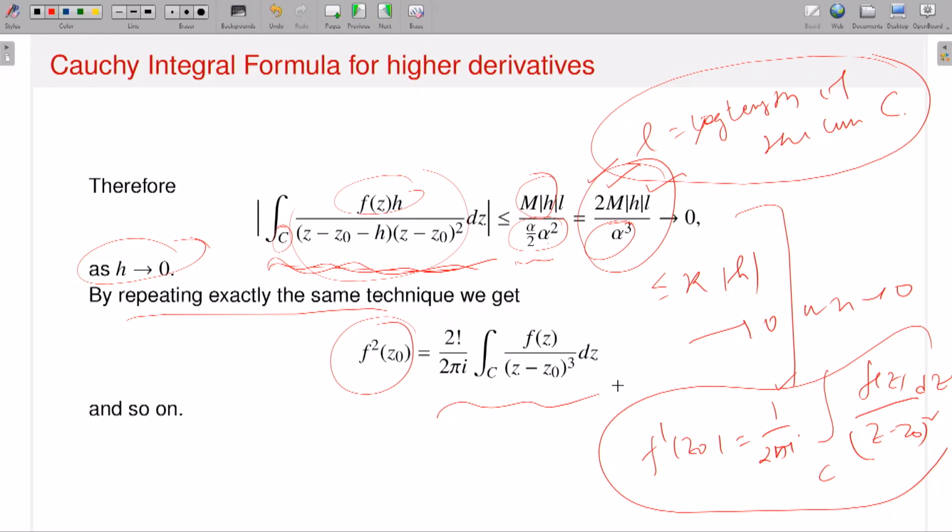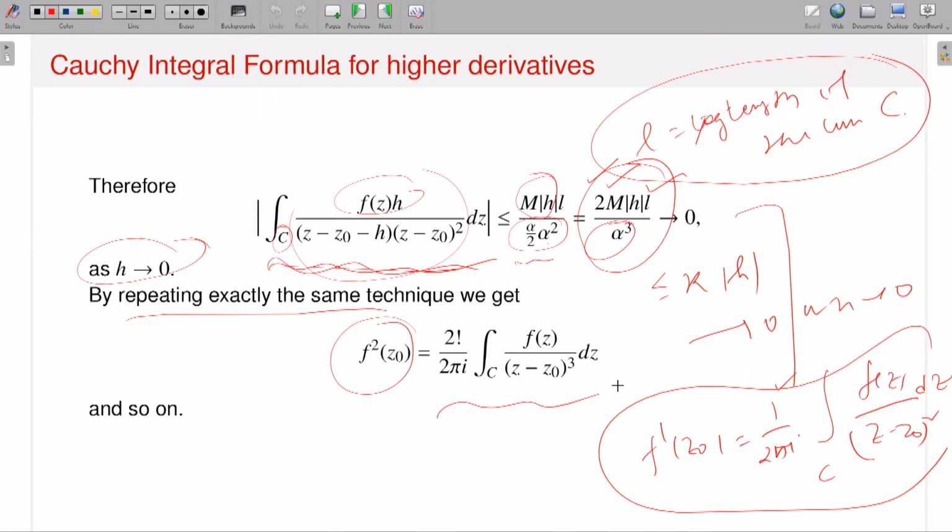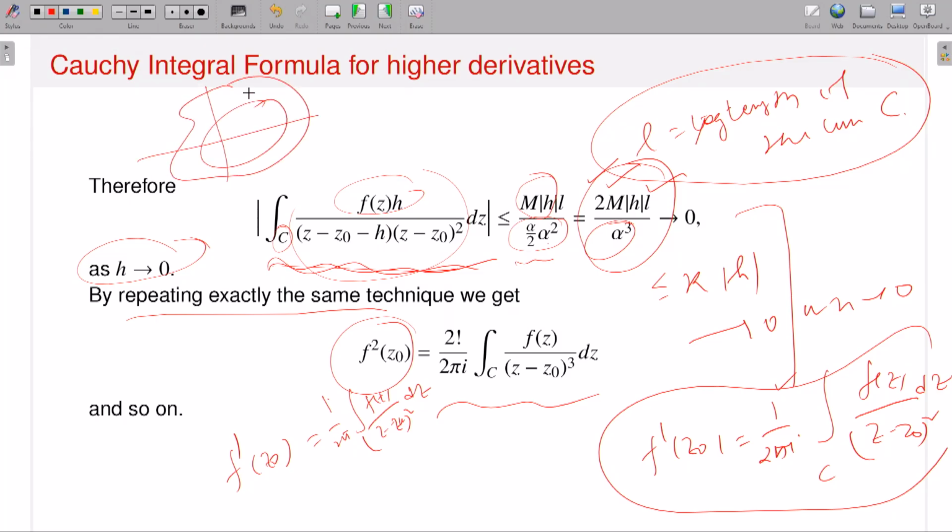Now you can see how I can check. If I take n equal to 1, that means you have the derivative of f at the point z naught in terms of contour integrals, 1 by 2 pi i integral of f(z) divided by (z minus z naught) square dz, right? But look, if I see the picture, this is my domain, this is my contour C. So if I have a z naught, you will have the value.